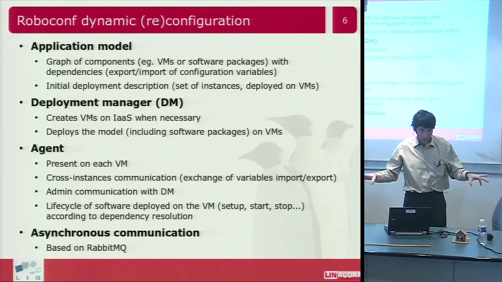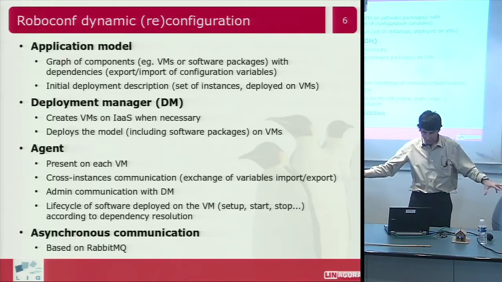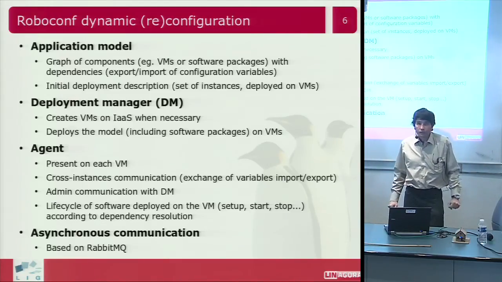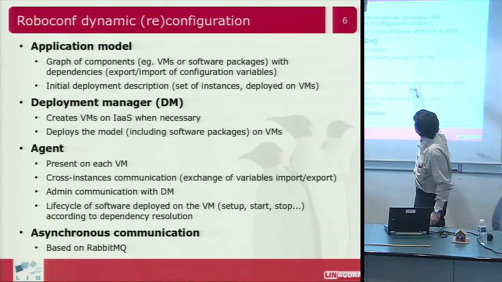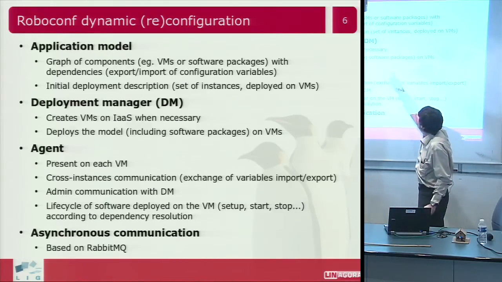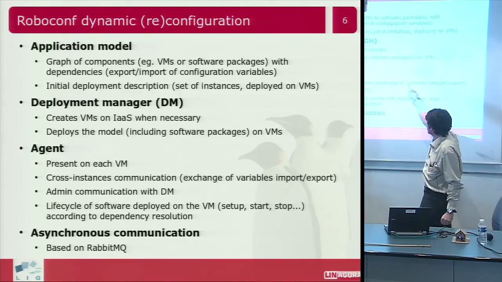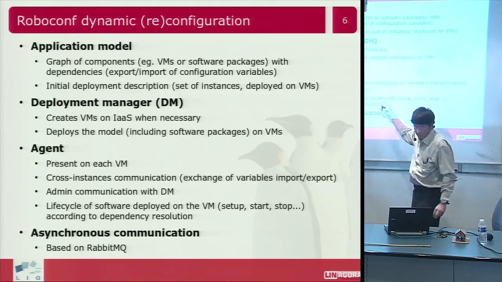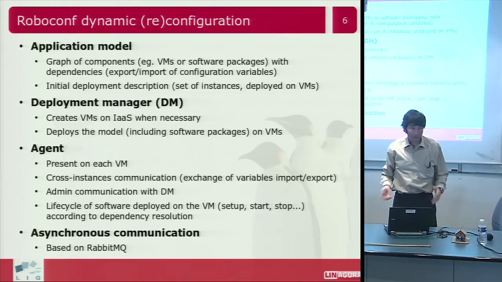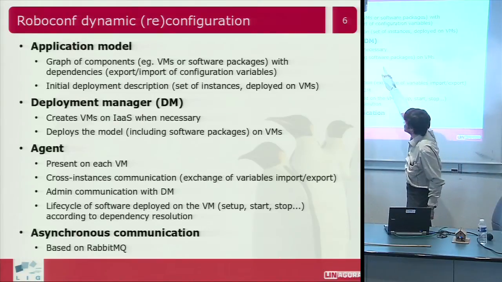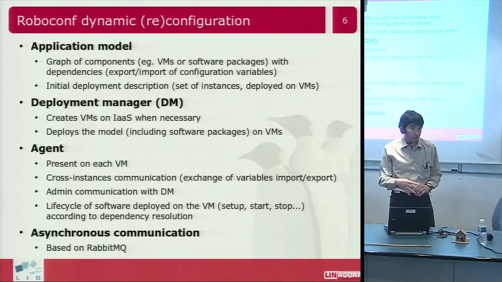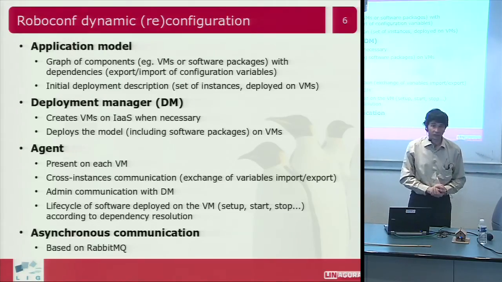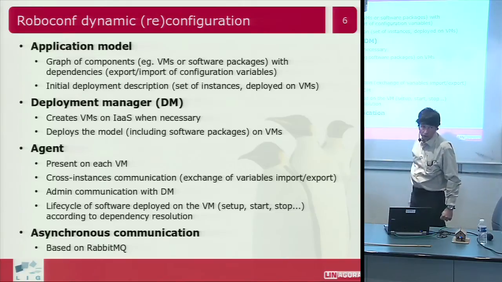Then, when the infrastructure is there, it will deploy the model, the application, including, of course, the initial deployment, and including as well the software packages that can be either packaged in the application model, where I can have my jar files or any data packaged in my application model.